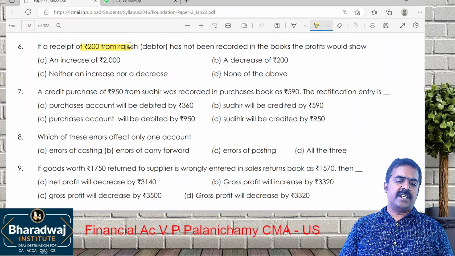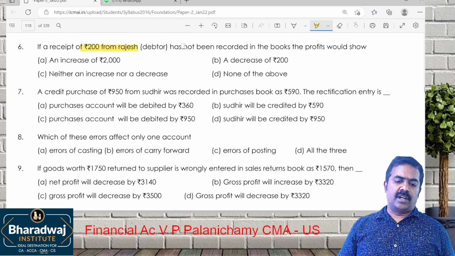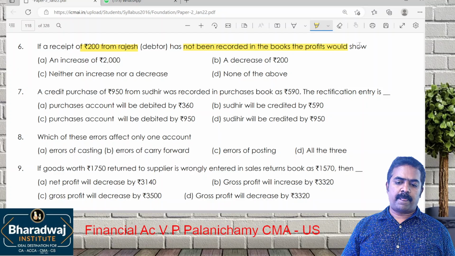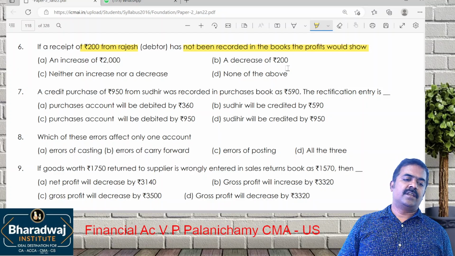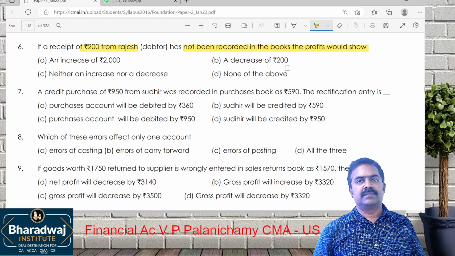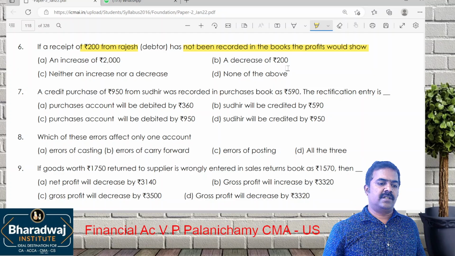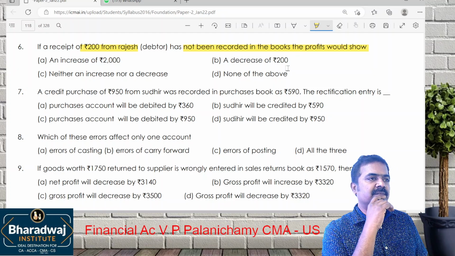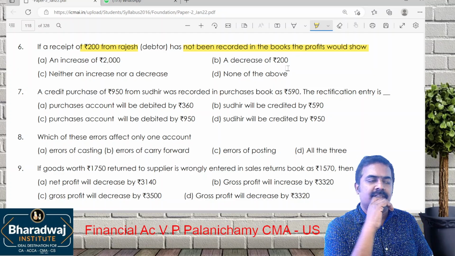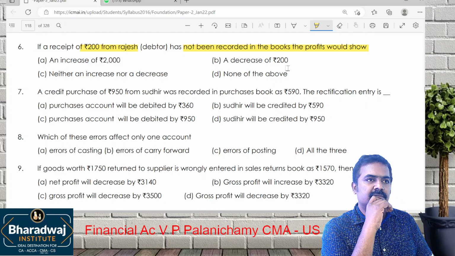200 rupees received from Rajesh has not been recorded in the books. Cash received பண்ணிருக்கோம். What is the journal entry for receiving cash? Cash to Rajesh. Will it affect your profit? Cash to Rajesh not recorded.